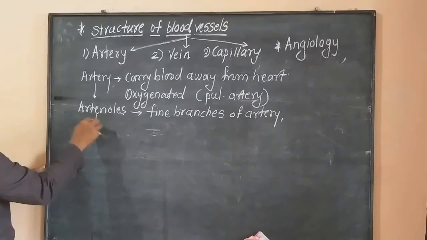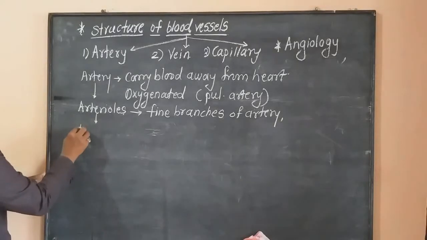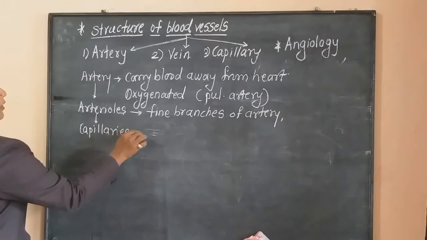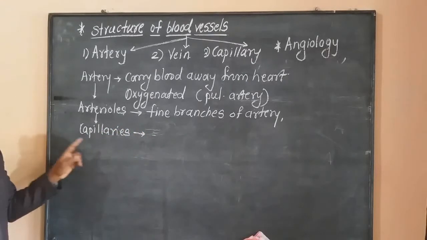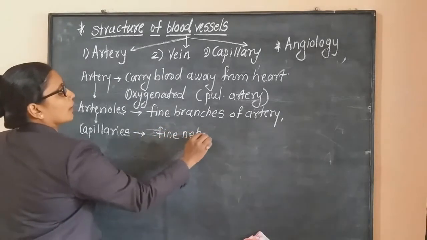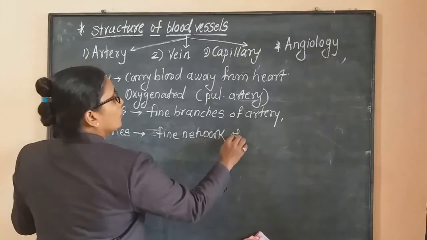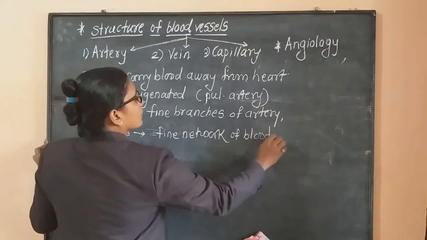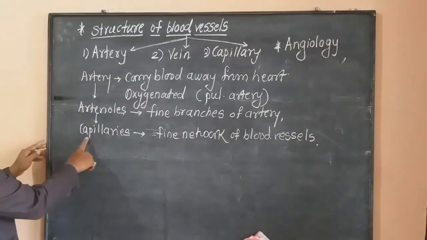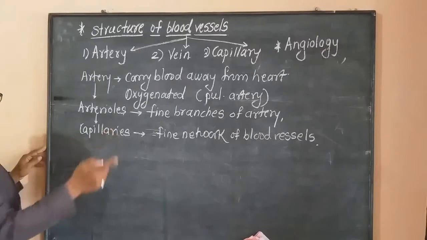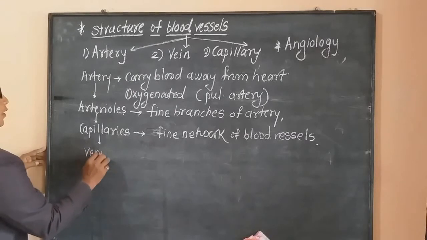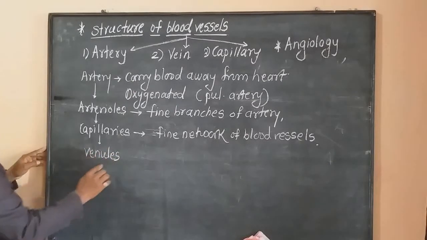Now these arterioles divide and redivide into very small blood vessels, that is capillaries. What is capillaries? These are a fine network of blood vessels. Now these capillaries also carry oxygenated and deoxygenated blood, and they unite and form the smaller structures, that is venules.